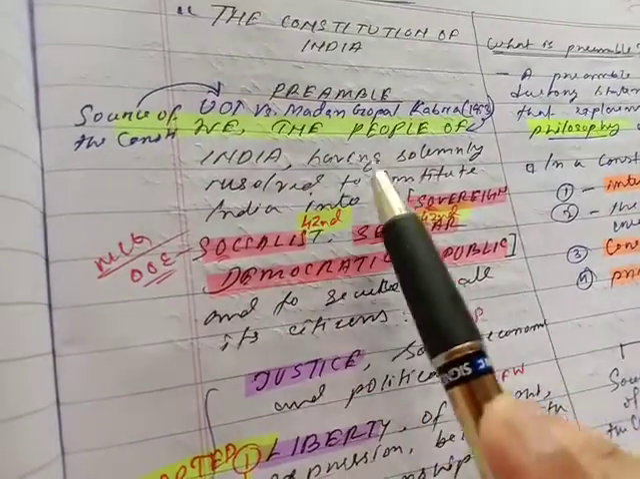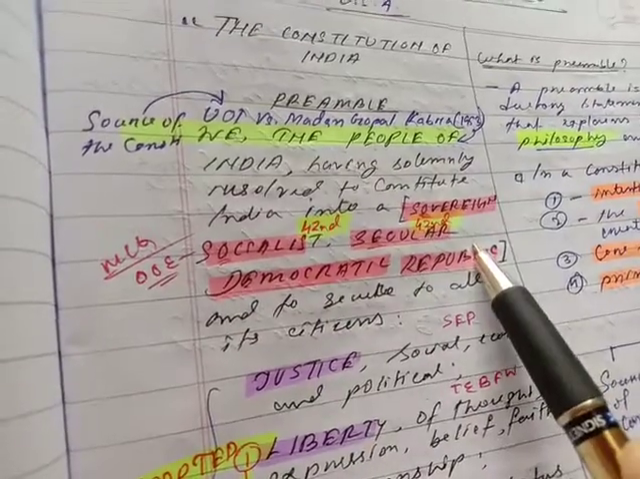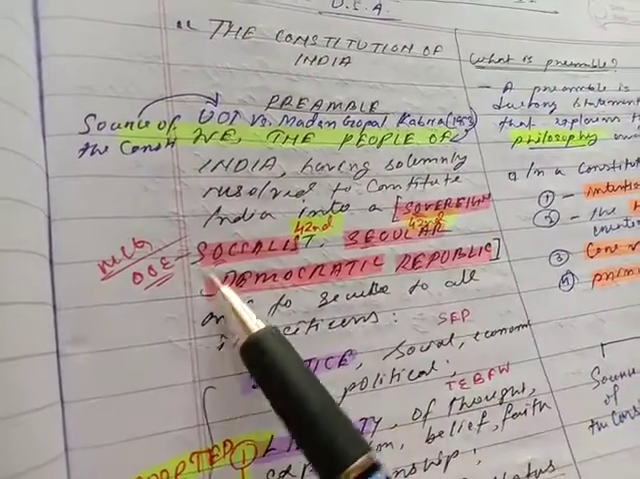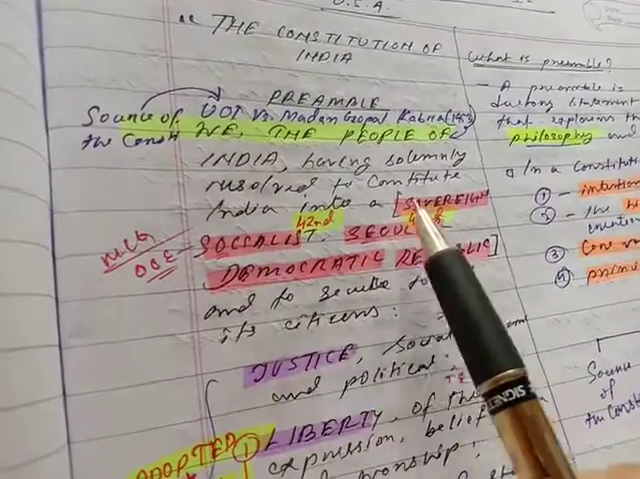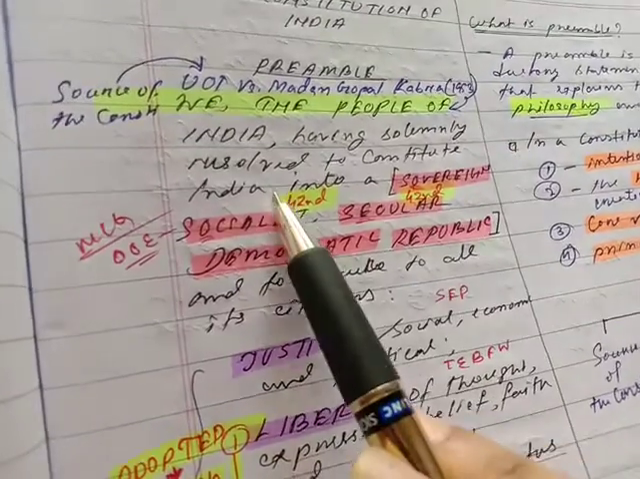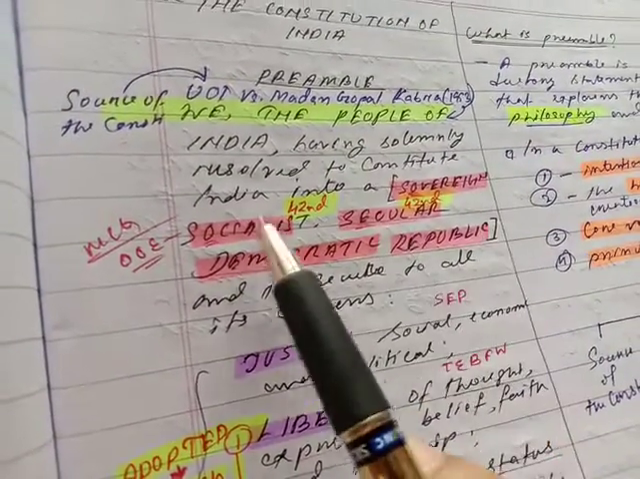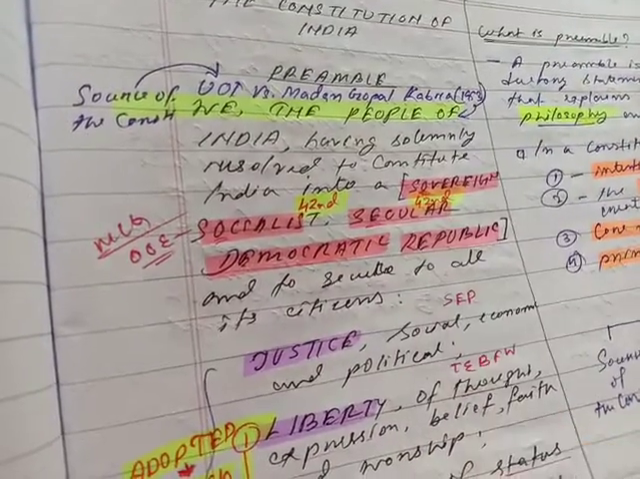We the people of India, having solemnly resolved to constitute India into a sovereign, socialist, secular, democratic republic. Now here we have to remember, first sovereignty comes, then socialism, and lastly secularism, SSS, that means S3. And socialist is included here by the 42nd Amendment. Secularism is included by the 42nd Amendment.